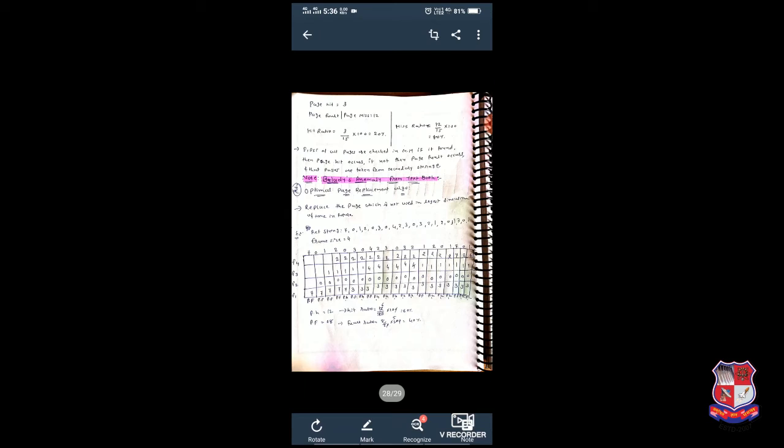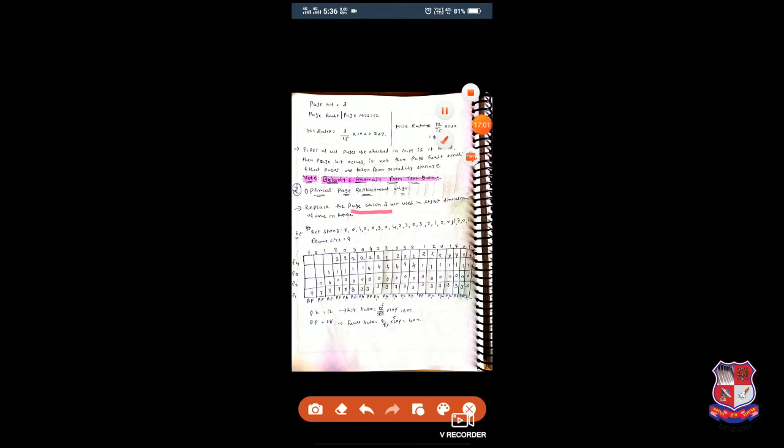Now second, we will see the optimal page replacement algorithm. So in the optimal page replacement algorithm, what happens? Replace the page which is not used for the longest duration of time in the future. What does that mean? Replace the page which is not used for the longest duration of time in the future. So here we have an example. Again we will understand by example.